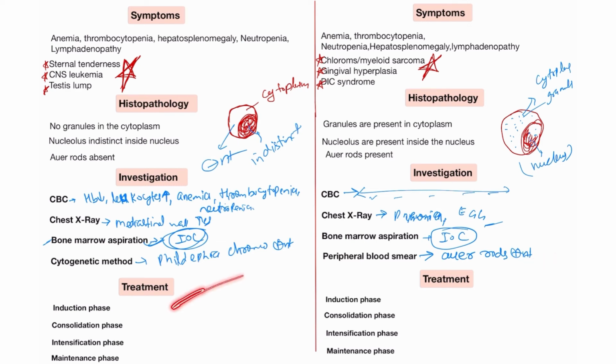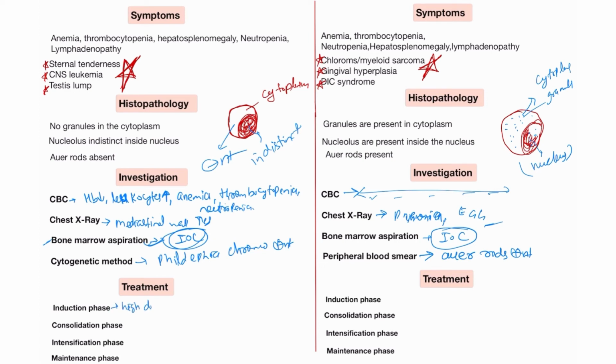What is the treatment? For the patient of leukemia, we give the treatment in phases. First of all, the induction phase, then the consolidation phase. Also, the intensification phase is part of the consolidation phase, and the last phase is the maintenance phase. Also, in acute myeloid leukemia, we give induction, consolidation, and maintenance phases. First of all, the induction phase.